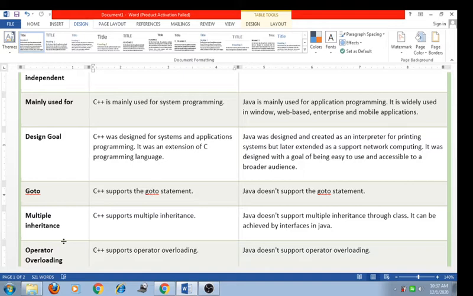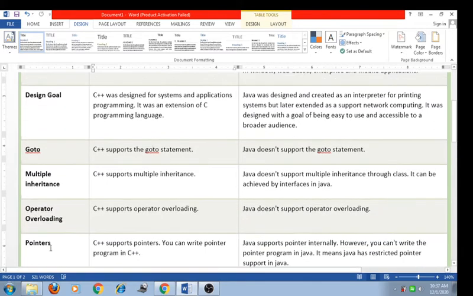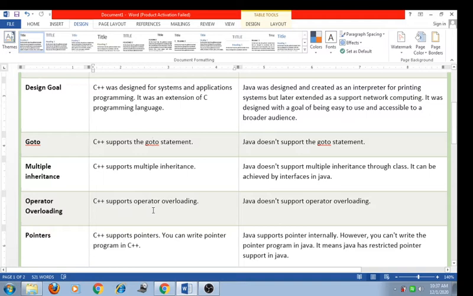Java does not support multiple inheritance through classes. But if we use interfaces in Java, then we can support multiple inheritance in Java. Next is operator overloading. C++ supports operator overloading, but Java does not support the operator overloading concept.